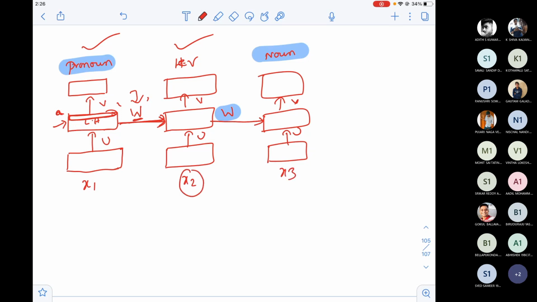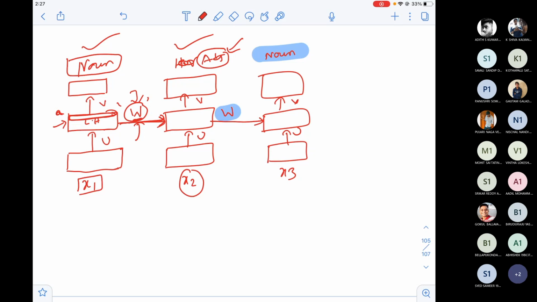Assume the x2 word is an adjective, and the others are maybe a pronoun and a noun, just random examples. If I want to declare the current output as adjective, I should check whether the previous word is a noun or not. Assume that it depends on the previous word. Then W will not be equal to 0. So then what is the optimal W?